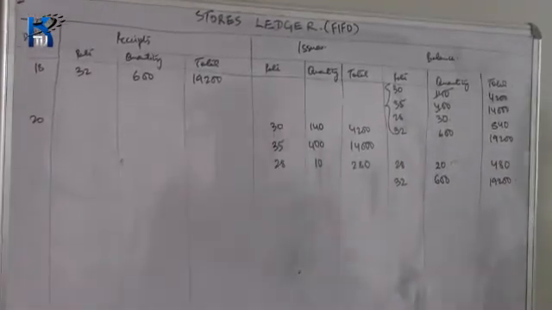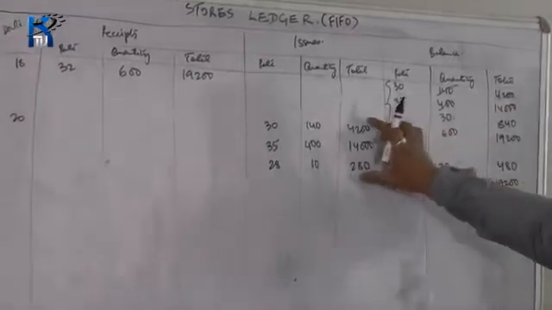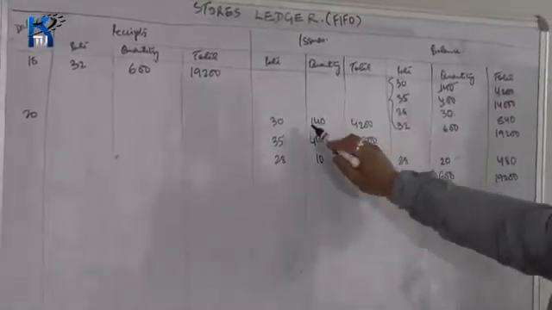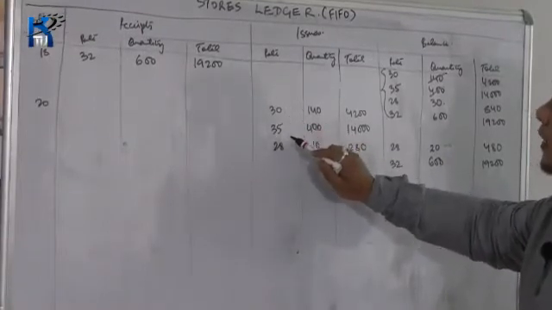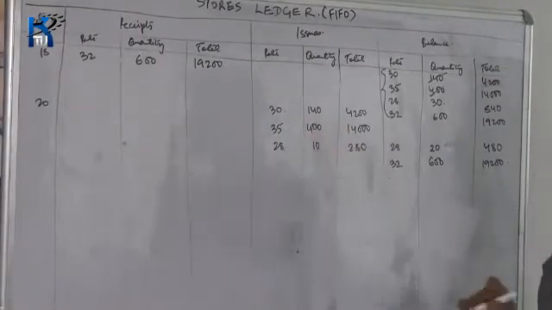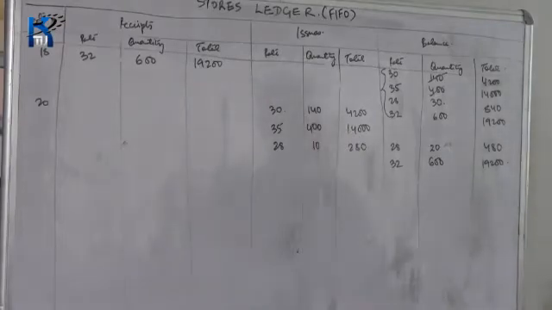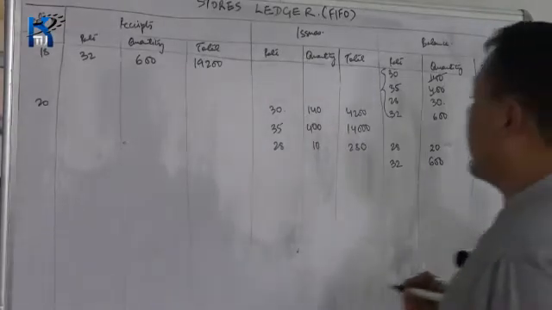So if you see here, in a particular issue, we have made issues from different batches. So we have quoted different rates of these materials. So we go to the next date, that is 22nd.